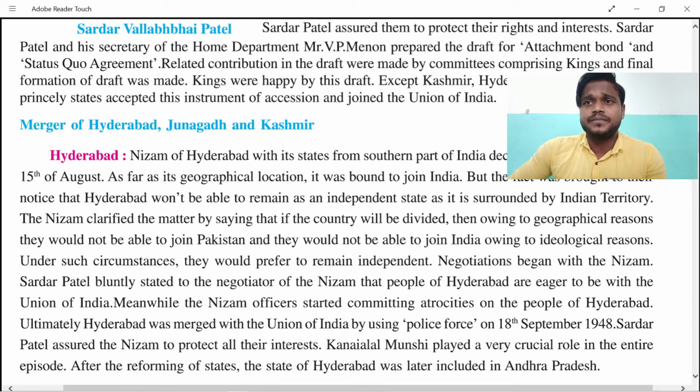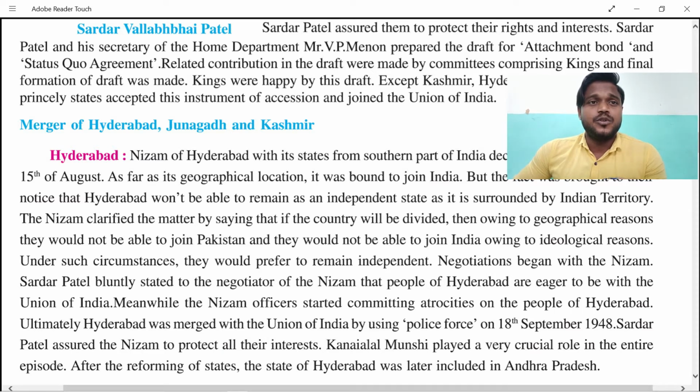So the attachment bond was created. Sardar Vallabhbhai Patel, as you know, was an iron-willed person, and that's why he was also known as the Iron Man of India. Now, when I use this phrase, it doesn't mean that he was actually made like iron. It would be foolish to think that cheaply. We can say that his will was of iron, and it couldn't be melted then, neither today.